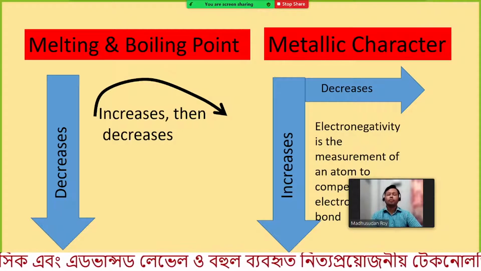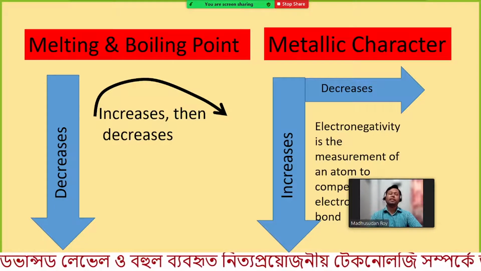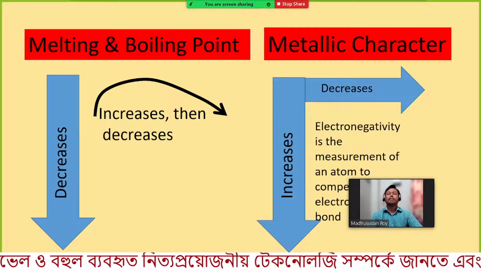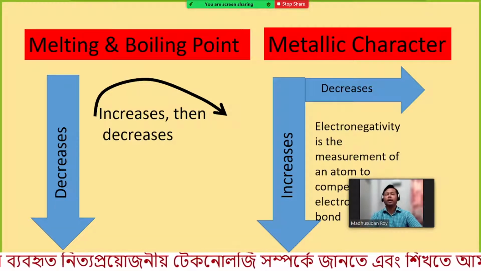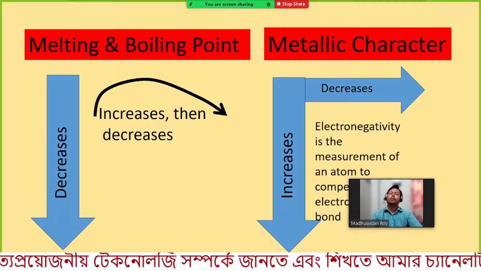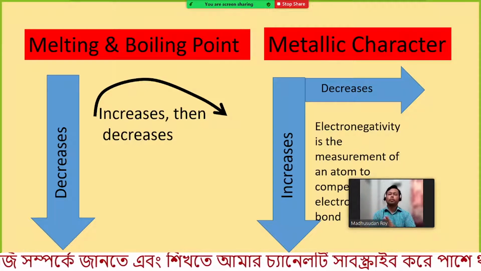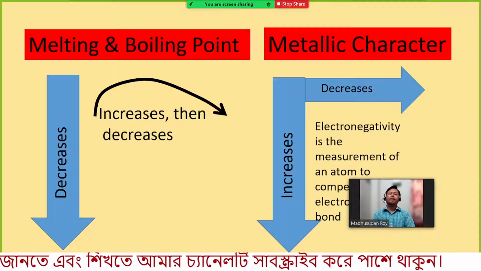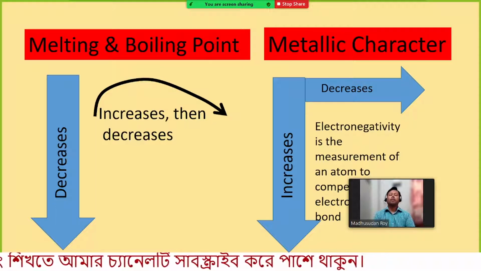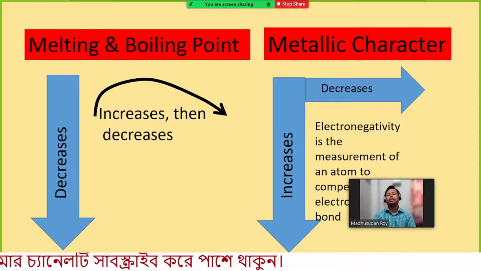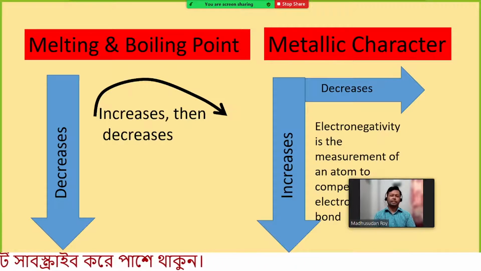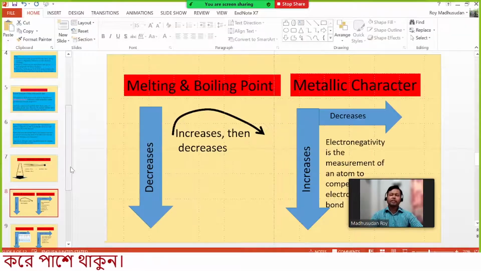However, if we want to show some trend, in that case we can say that the melting and boiling point of the elements in the periodic table increases when we move from left to right, and after a certain position the melting point and boiling point decreases. So let's see the example or real values in the periodic table.